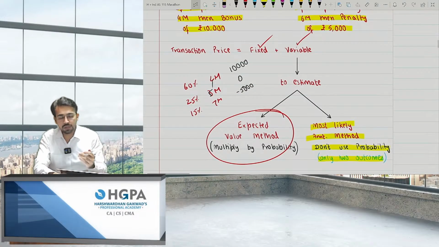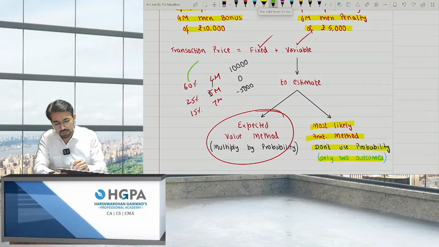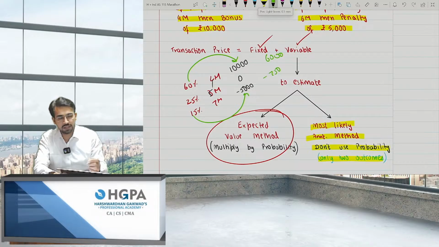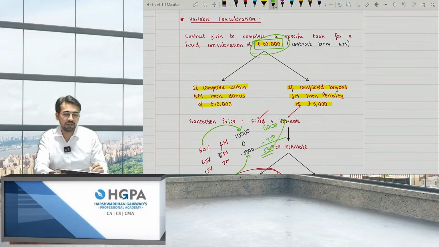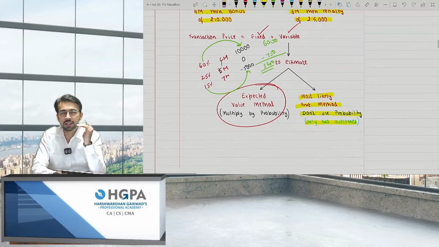But if you complete in 7 months, I'll charge a penalty from you, 5,000. So this is known as expected value, that is, the amount multiplied by the probability. So how will I do it? 60% of 10,000 is 6,000, and 15% of 5,000 is nothing but 750. Obviously, this is a minus. So I'll add 5250 to the agreed valuation. That is, to this 60,000, I'll add 5250 as the variable consideration. That is the method of expected value.